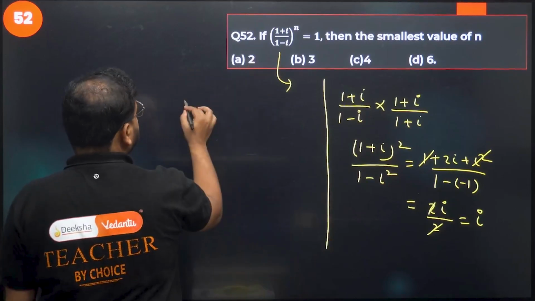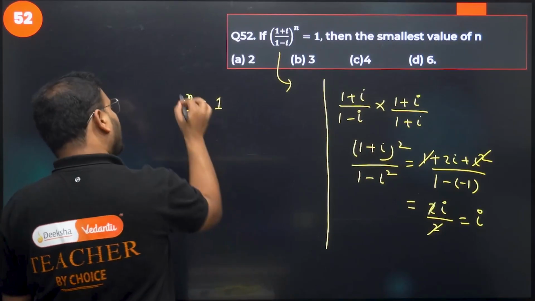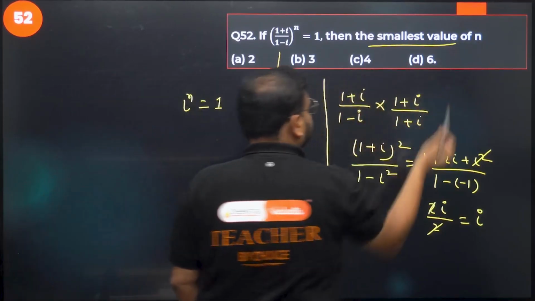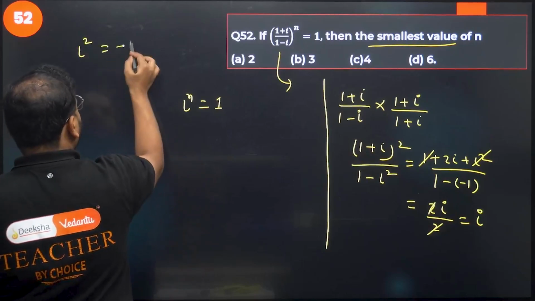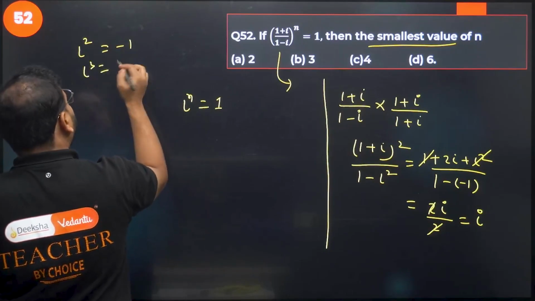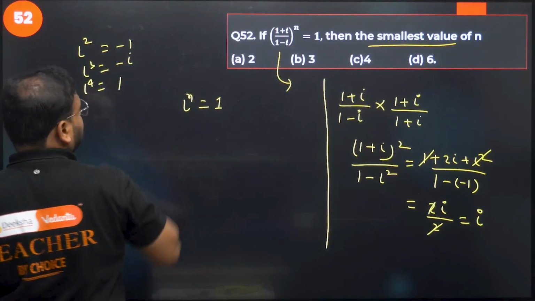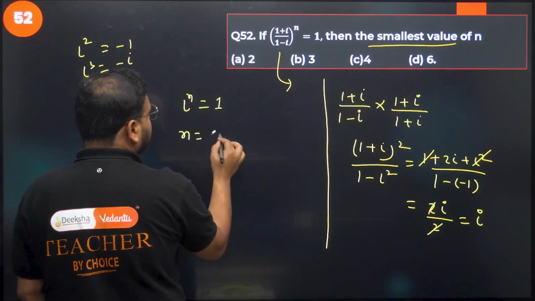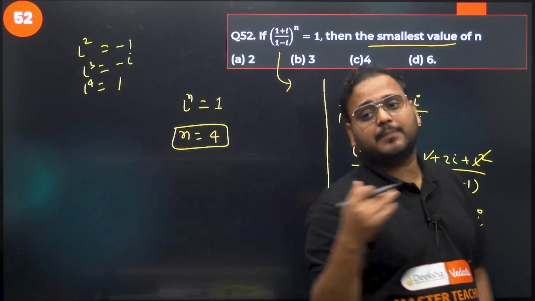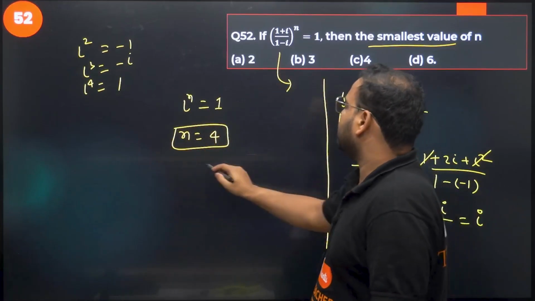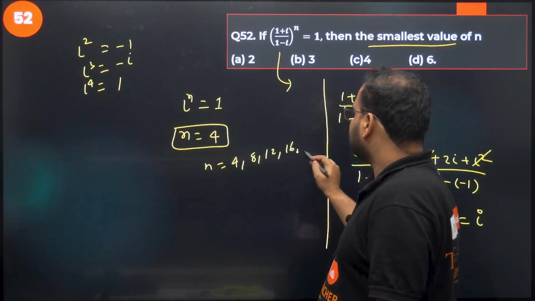So this whole thing becomes i power n equals to 1. I told you they are asking the smallest value of n. If I take i squared, it will be minus 1. If I take i cube, it will simply be minus i. If I take i power 4, it will become 1. So basically the least value is always 4. The powers should be multiples of 4: n can be 4, 8, 12, 16 and so on.